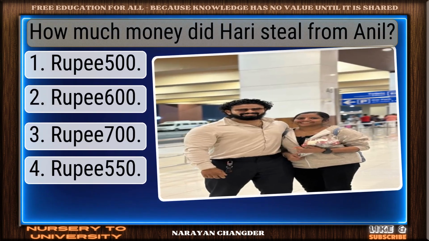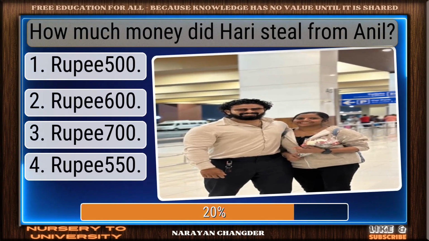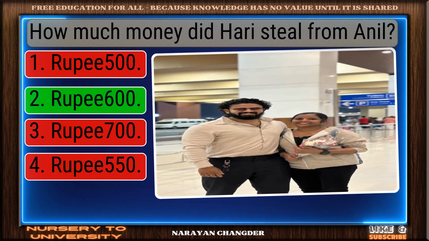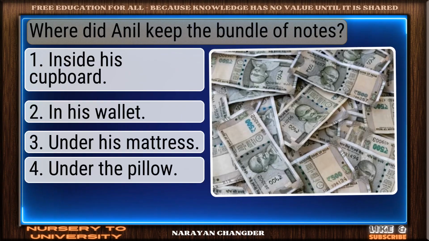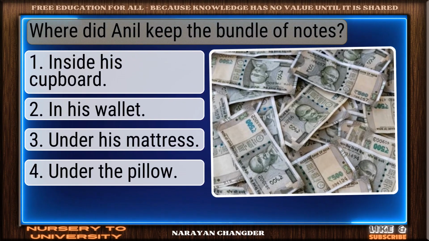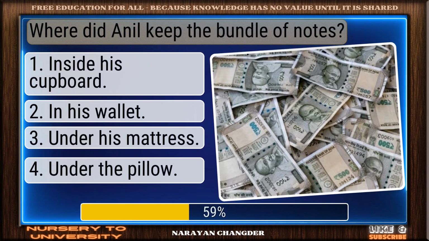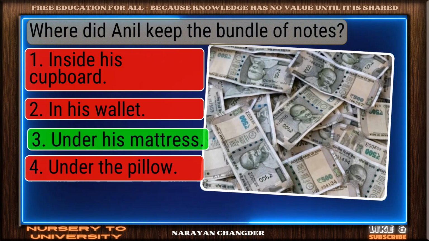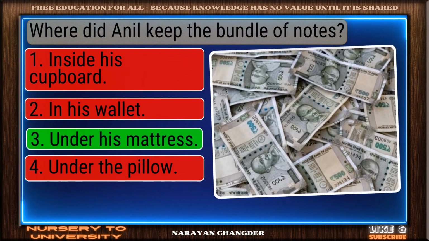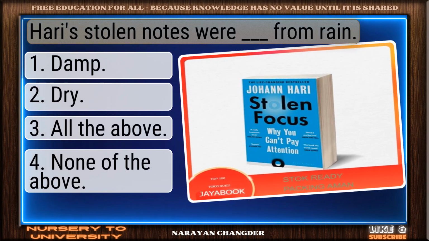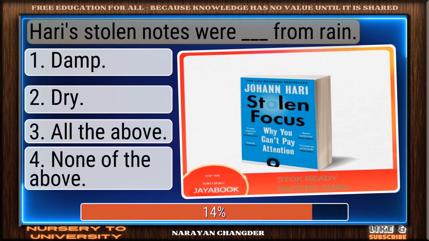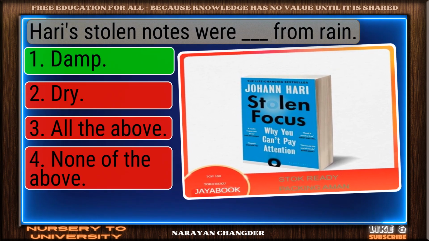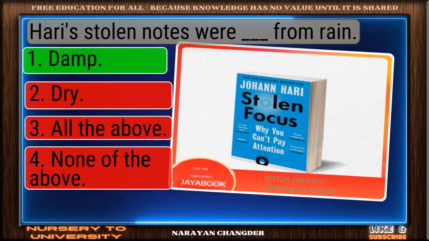How much money did Hari steal from Anil? Good thinking. Rupees 600 is the right answer. Where did Anil keep the bundle of notes? Correct response. Under his mattress is the most accurate answer. Hari's stolen notes were damp from rain. Smart move. Damp is an accurate answer.